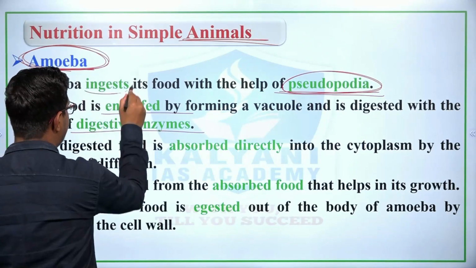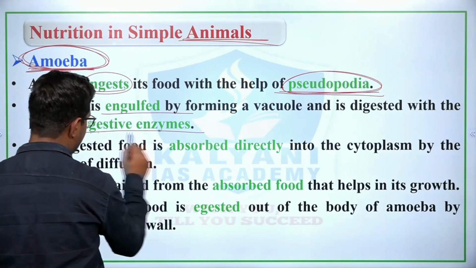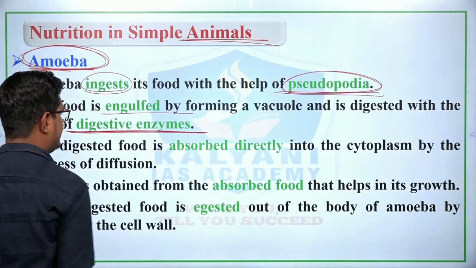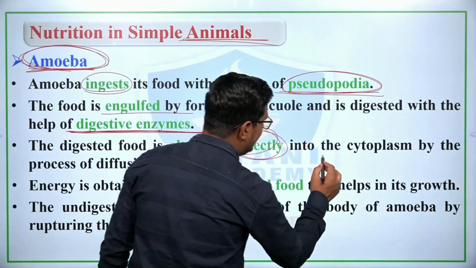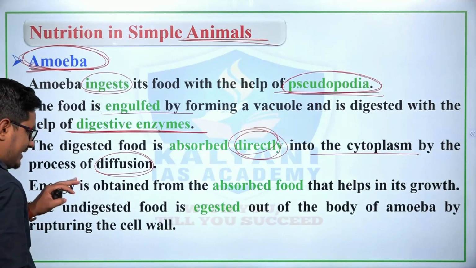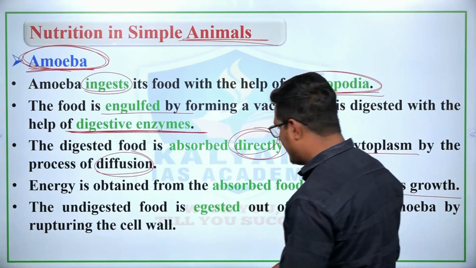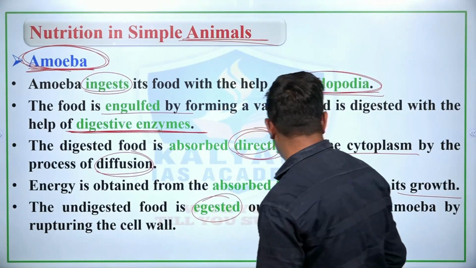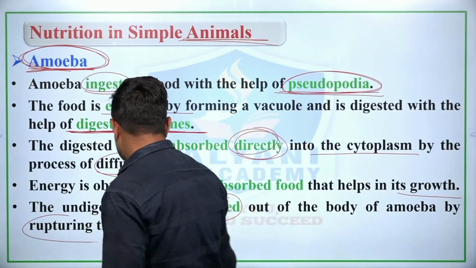So amoeba ingests its food with the help of pseudopodia and digests the food with the help of digestive enzymes. The digested food is absorbed directly in the cytoplasm by the process of diffusion. Energy is obtained from the absorbed food that helps in its growth, right. The undigested food is egested out of the body of amoeba by rupturing the cell wall, right.